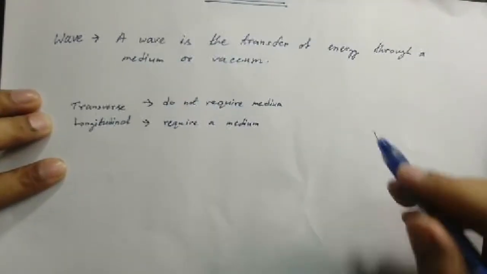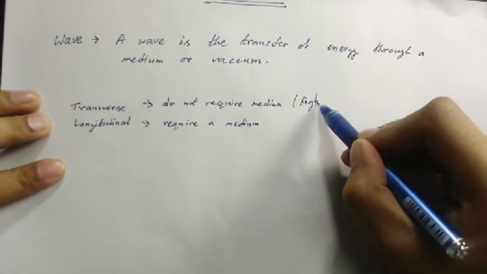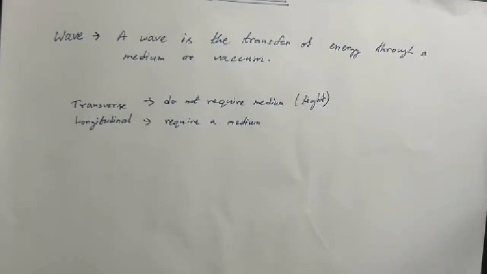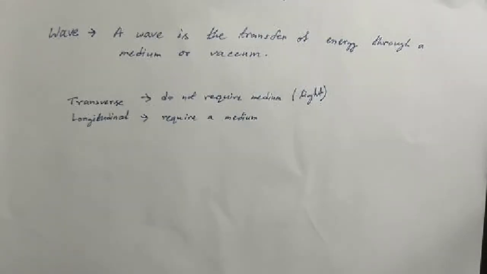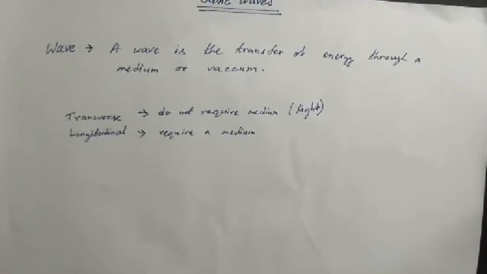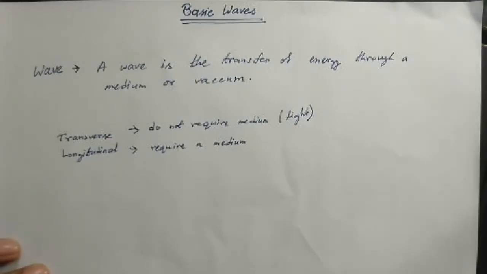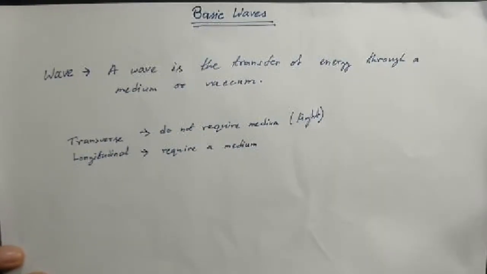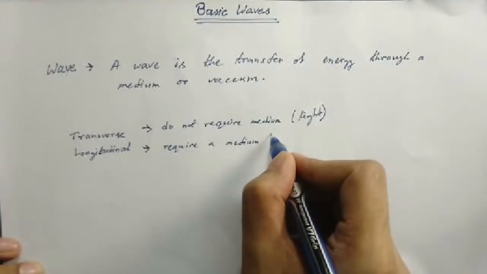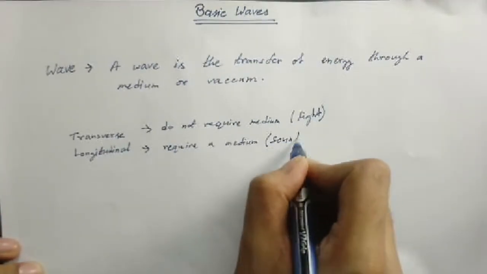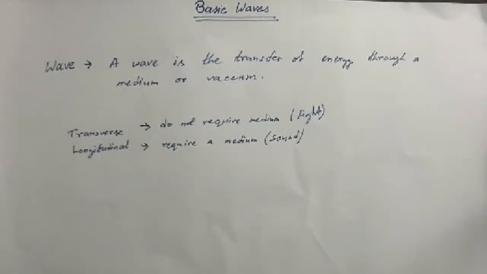The best example of a transverse wave is light. As it does not require a medium, it can travel through vacuum. Light travels to us from the sun through vacuum. So it is a best example for transverse wave. What about a longitudinal wave? The best example is sound. Sound always requires a medium, either air or a solid medium or a liquid medium, but without a medium, sound cannot travel. You cannot hear sound in a vacuum because it cannot travel through a vacuum.